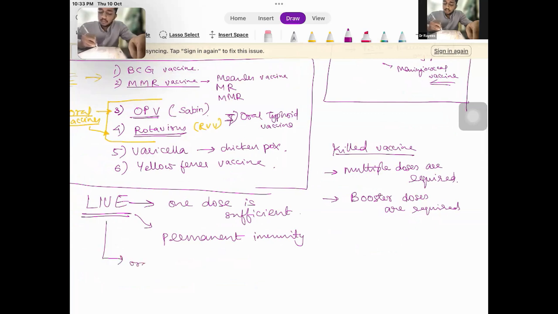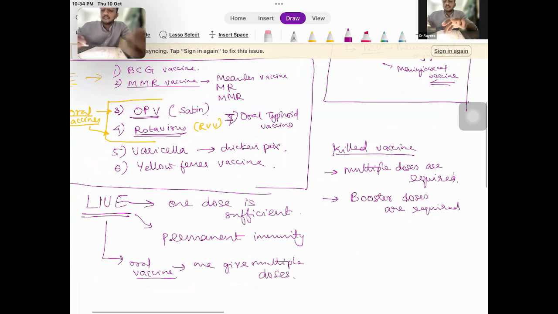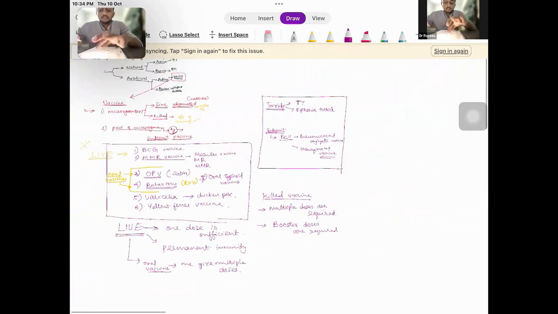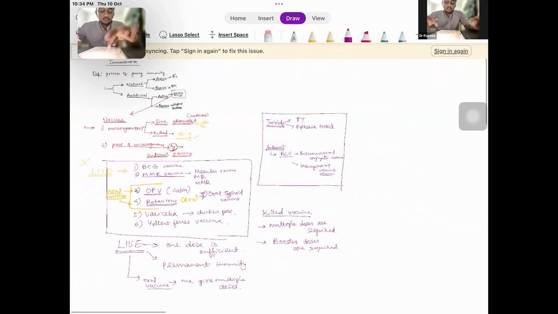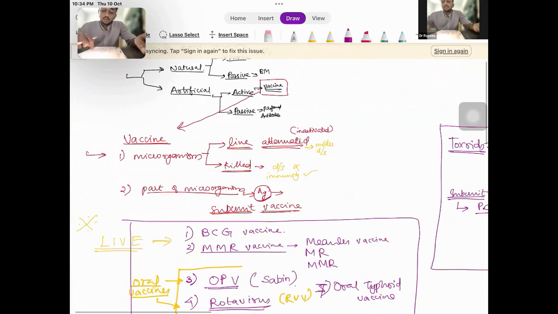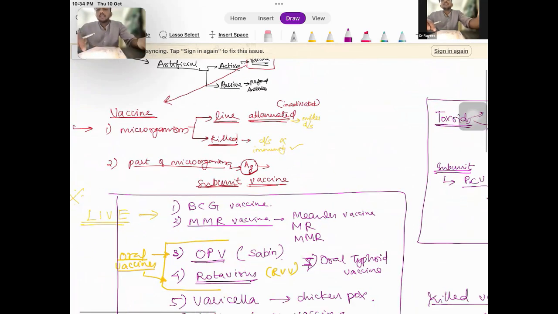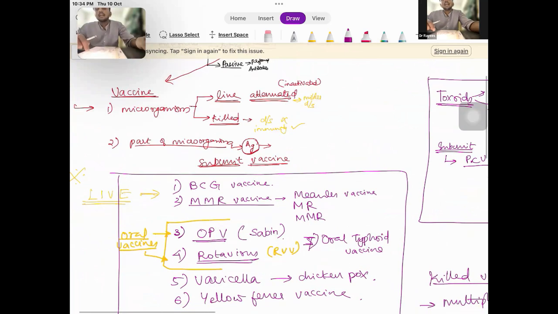In case of oral vaccines, we give multiple doses. So this is regarding immunization, the types of vaccines, and the salient features between live vaccines and killed vaccines. Okay.